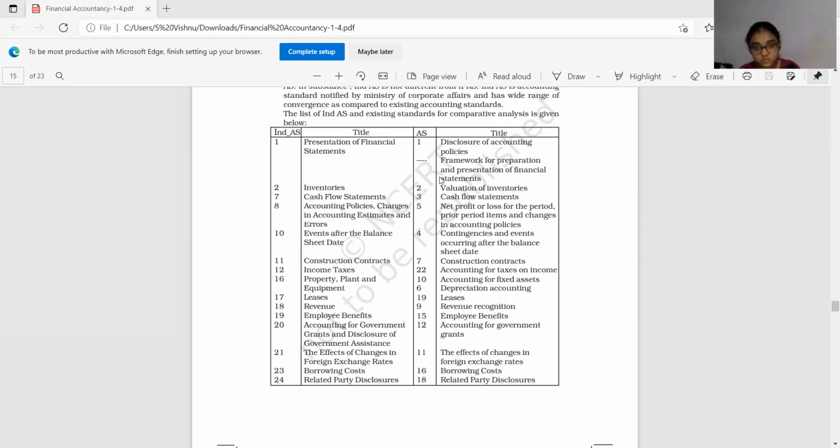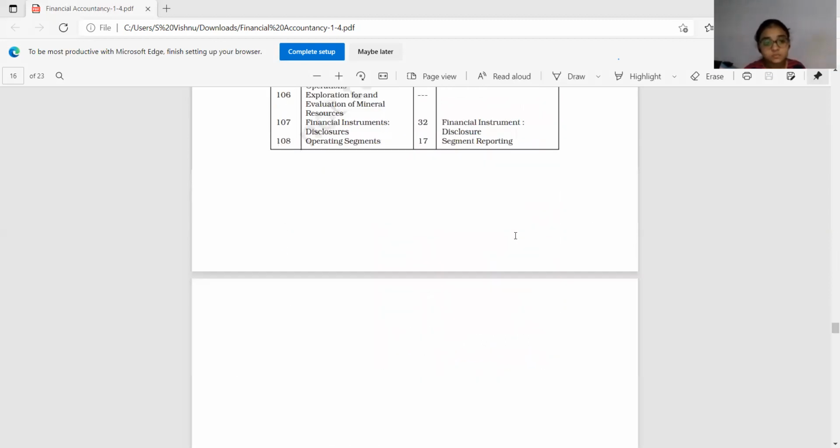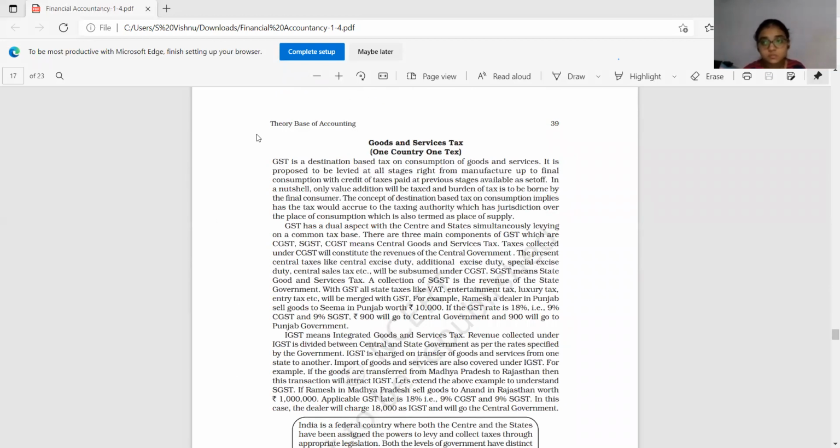In India, 11th standard relates to construction contracts. In international standard, it is 7th standard, construction contracts. In the international reporting standard, the 7th standard relates to construction contracts, whereas the same construction contract is explained in the 11th standard in our country, like that. Okay, more or less almost similarly, with small differences, they will be mentioned. Okay, is it clear? These are standards. Okay, now come to GST.